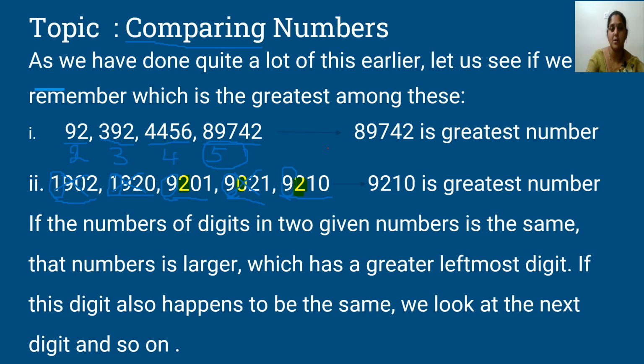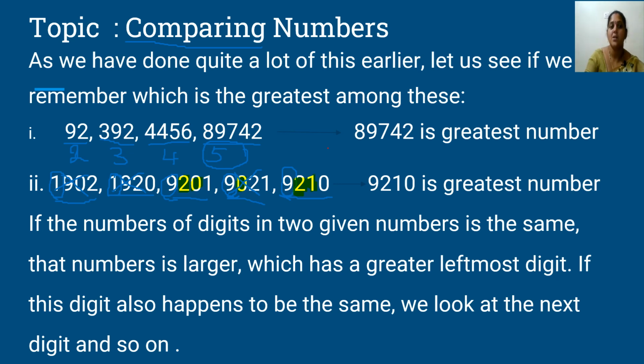Try this number also. Now in the third number and fourth number, 9000 is common to both the numbers. 2 is common in the hundreds. Now we have to go and check the tens place. If you compare the tens place here, I am having 0 tens and here I am having 1 ten. So is 0 greater or is 1 greater?